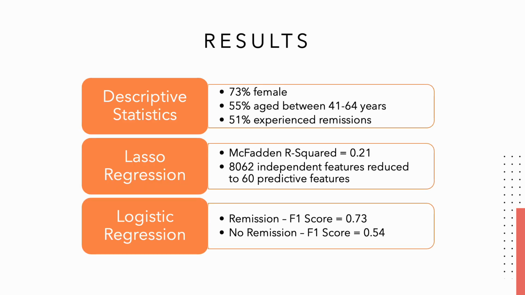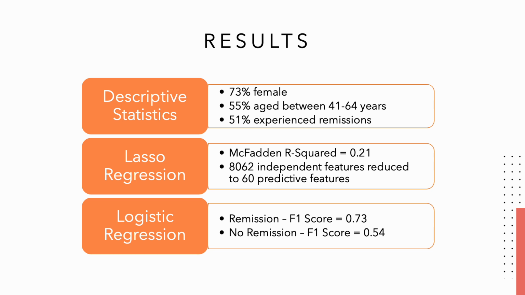Descriptive statistics were based on the dataset of MDD patients without bipolar disorder that were on venlafaxine treatment. The dataset had about 73% female patients, 55% of the patients were within the age range of 41 and 64 years old, 51% of patients were experiencing at least one remission, and 45% were experiencing at least two. The initial lasso regression yielded a McFadden R-squared of 0.21.